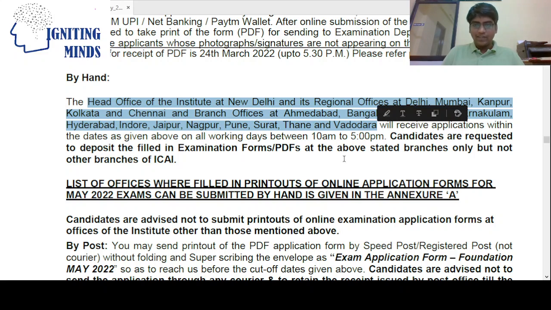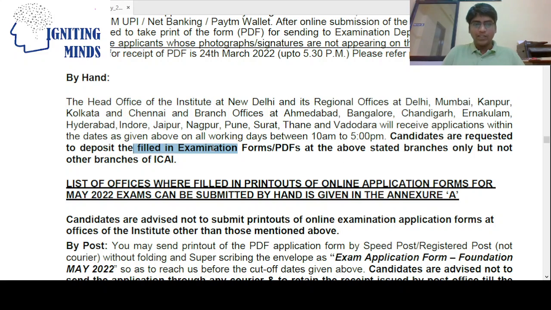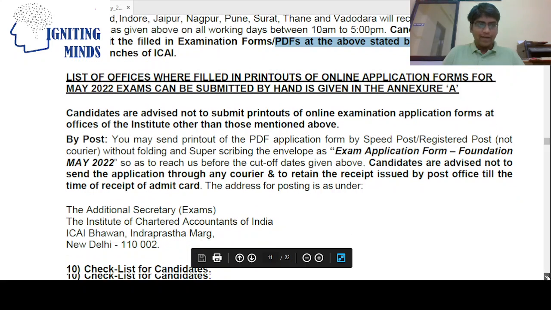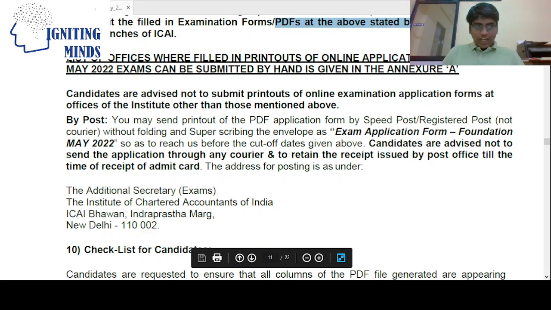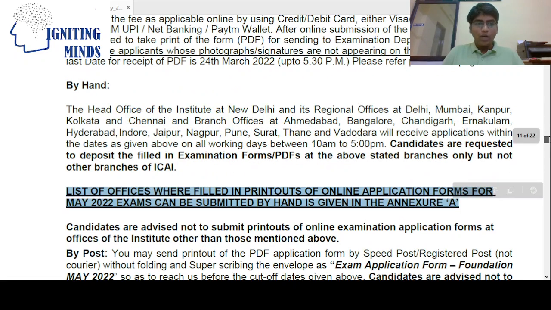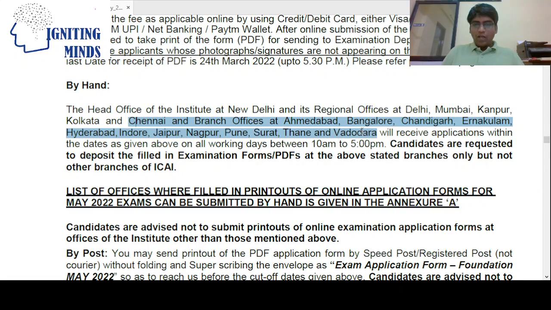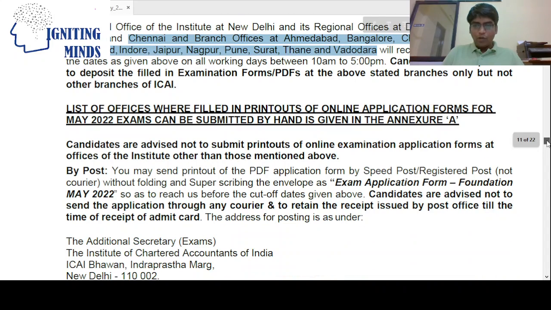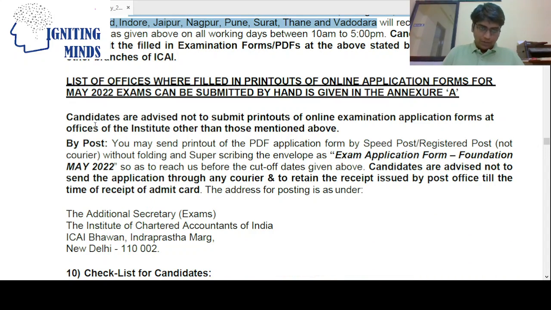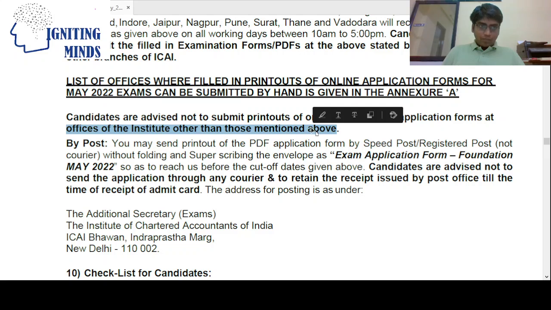The candidates are requested to deposit the filled-in examination application along with the above-stated signed or attested PDFs. Again, very specifically told: only the list of offices where the printouts of online application forms for May 22 can be submitted by hand, given above in Annexure A. So only this list of branch and regional offices can accept deposits. Otherwise, the candidates are advised not to submit the printouts at offices of the institute other than those mentioned above.